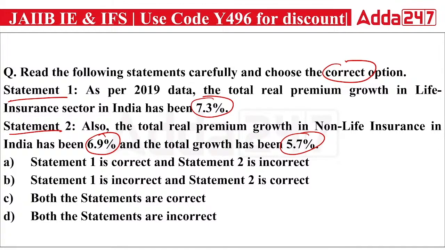so as per 2019 data, the total real premium growth in the life insurance sector in India is actually 7.3%. That is correct. But the second is saying non-life insurance in India has 6.9% growth. No, actually the non-life insurance has more growth than the life insurance. So the second is not true, but the first is. So your right answer is A. Statement 1 is correct, but statement 2 is incorrect here.